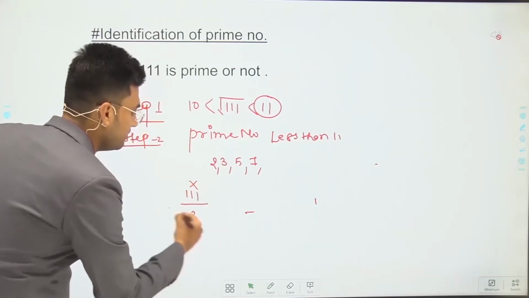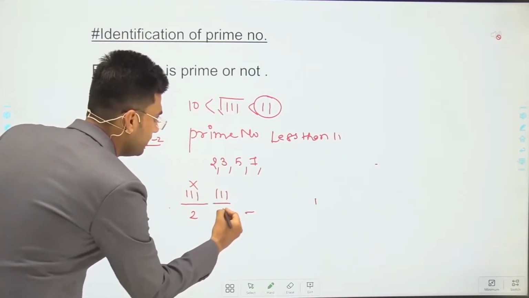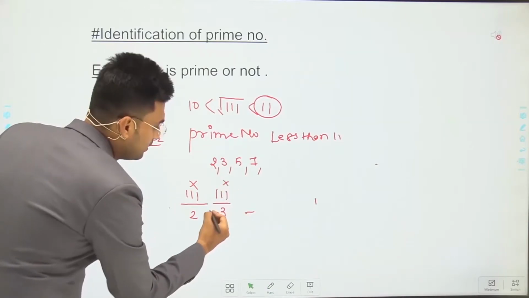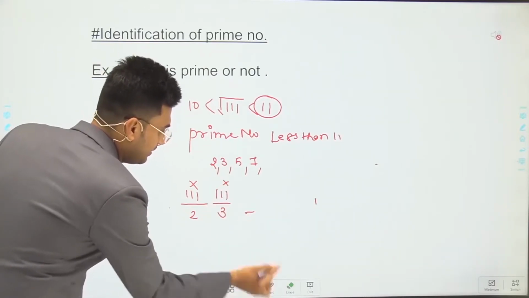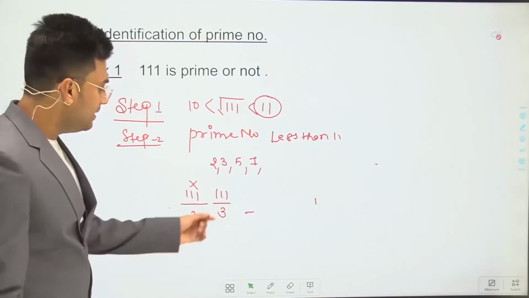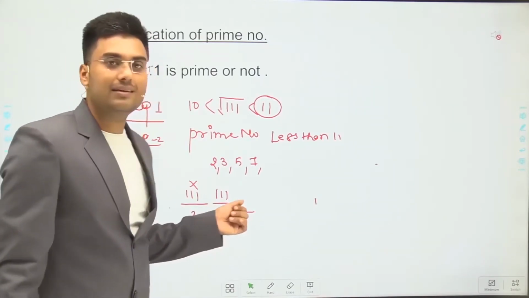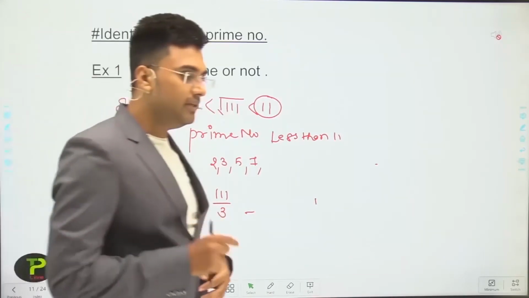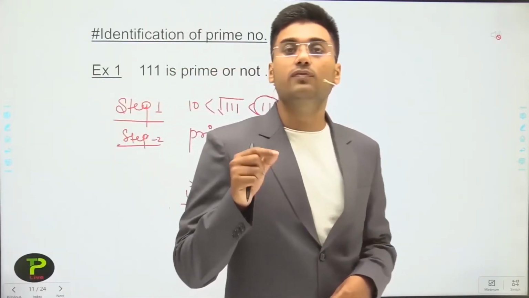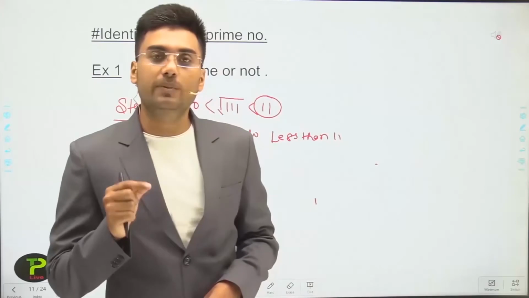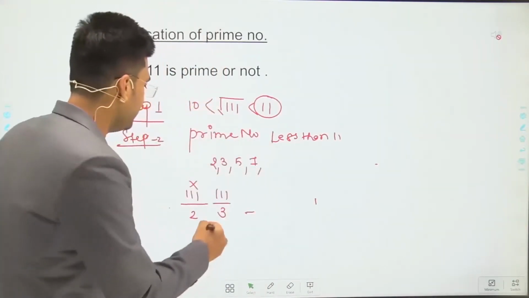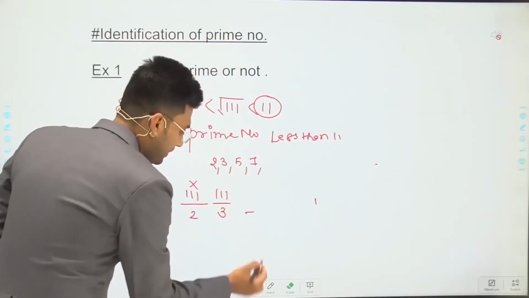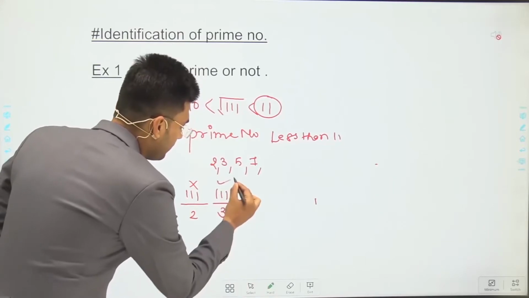No, it is not divisible. Can 111 be divisible by 3? Yes, it is divisible by 3. Why is it divisible by 3? Because the sum of the digits of 111 is 3, and the divisibility rule of 3 is that the sum of the digits of the number should be divisible by 3. So we can say that 111 is divisible by 3.